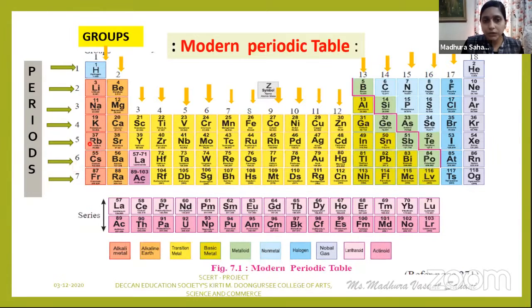What about the groups? If you count them, you will find that there are a total of 18 groups. So these horizontal rows of the periods are numbered from 1 to 7, whereas groups are numbered from 1 to 18.